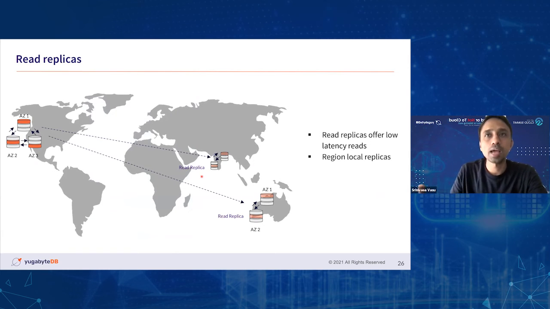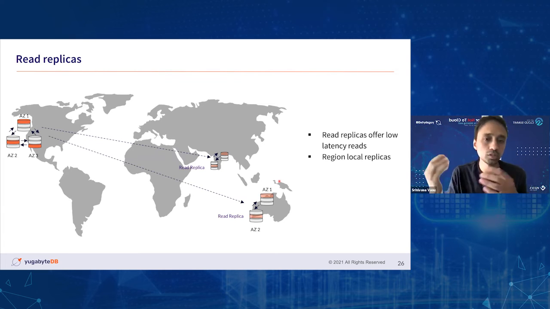And you can extend this architecture to a geo-distributed fashion as well. So in this case, if you look at the deployment pattern, we have a cluster that is deployed in the Americas. So it's a cluster with 3 nodes. And assume that your user base is spread across the globe, and you have a significant amount of users coming from the APAC and South Asia regions. You have a significant amount of users coming from Australia, right? And they would be doing a lot of read queries, maybe, in the case of a financial application, account balance checking, or in the case of an e-commerce retail application, product catalog lookups or some search queries and so on and so forth.